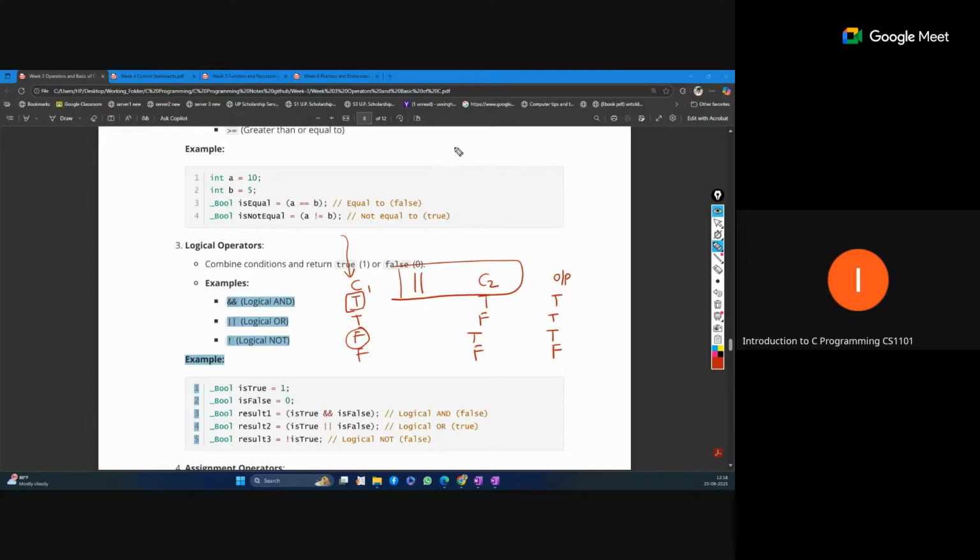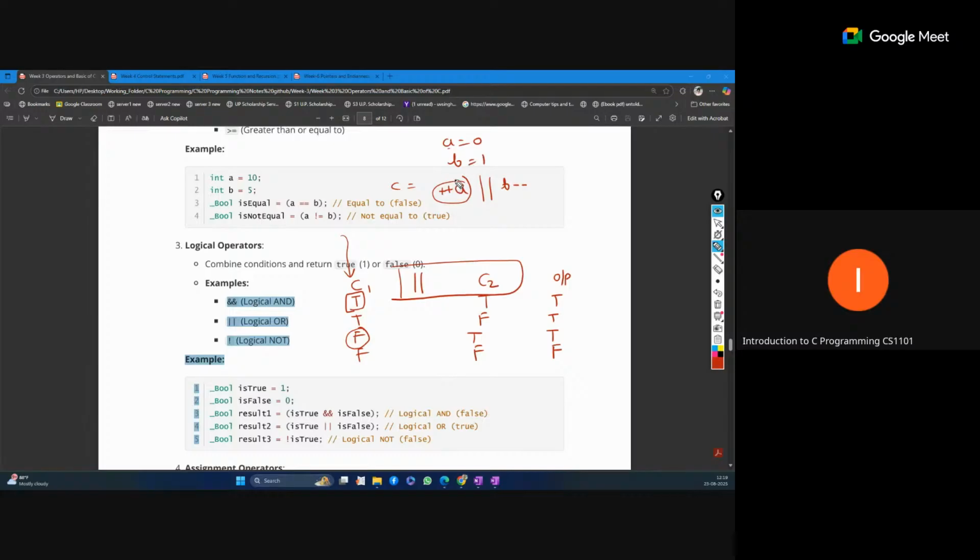Now the same type of question, a equal to 0 and b equal to 1. Now I am taking pre-increment with or, and b minus minus. So what is the overall output here? You can see a equal to 0. Now this is the pre-increment operator. Before using this value of a in this expression, we will increment it first, then we will use this value in the current expression.